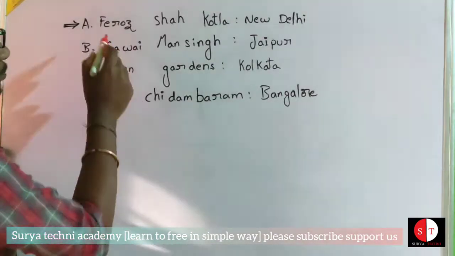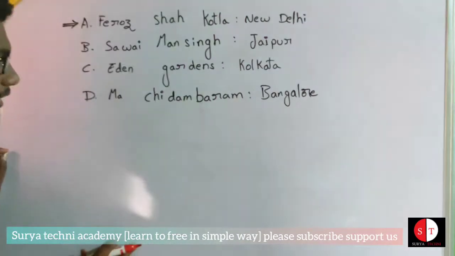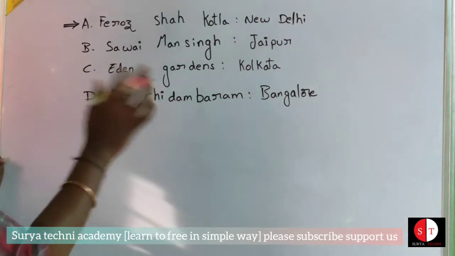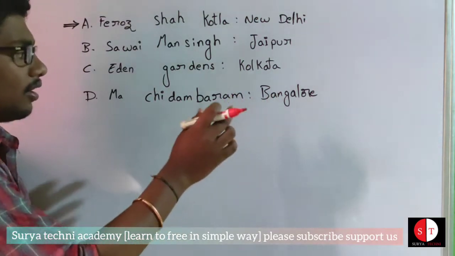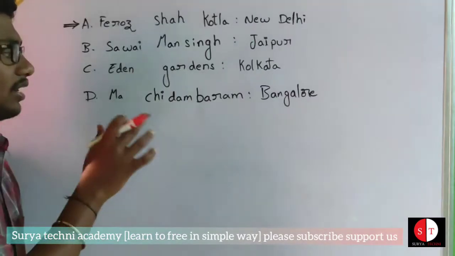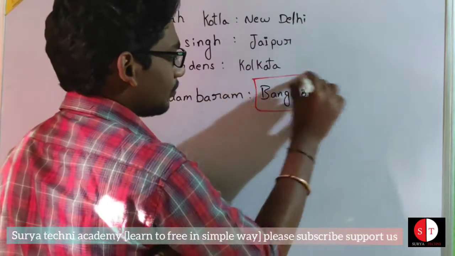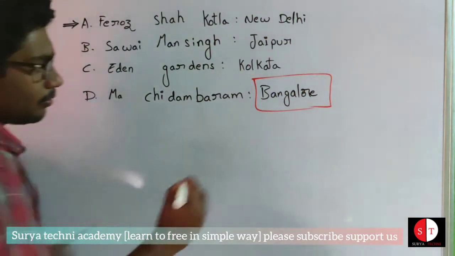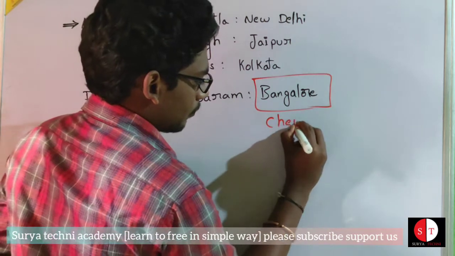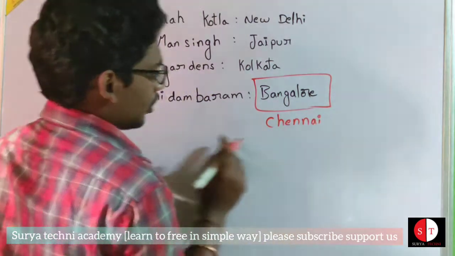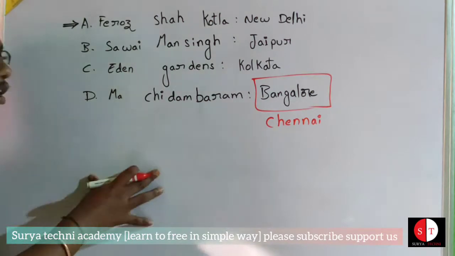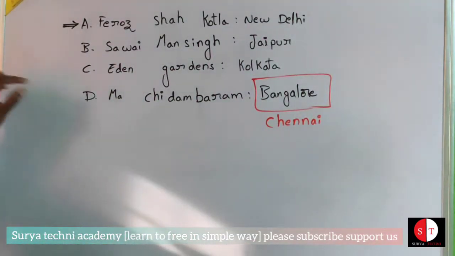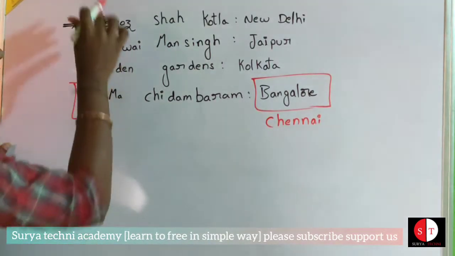So we have to observe: Feroz Shah Kotla is in New Delhi, which is correct. Jaipur is Sawai Mansingh, and Kolkata is Eden Gardens. But Bangalore is not for MA Chidambaram, it is in Chennai. You know that, I have Chennai. So okay, Chennai has to replace it. Given in options A, B, C, D, this one is different for this classification.